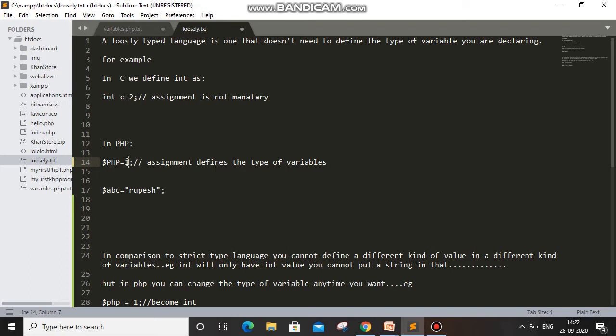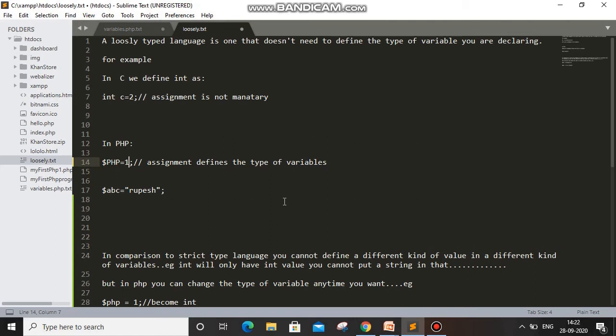One is an integer data type. You can see here $abc, we have made one name, but this name doesn't depend on which data type it is going to hold. It depends upon the values that we are inserting. Like rupees means it is a string, so it will hold a string data type in abc.